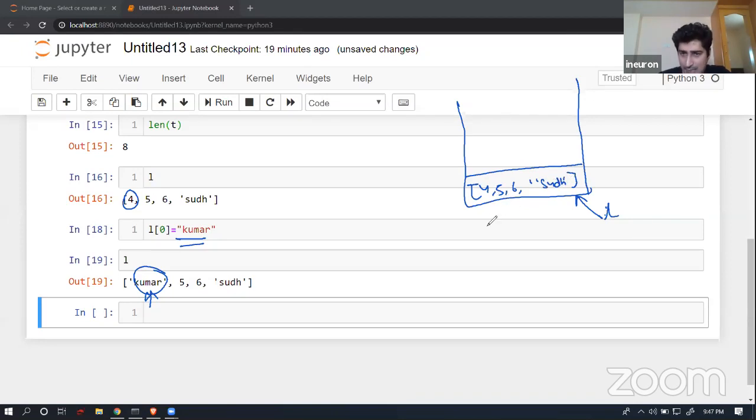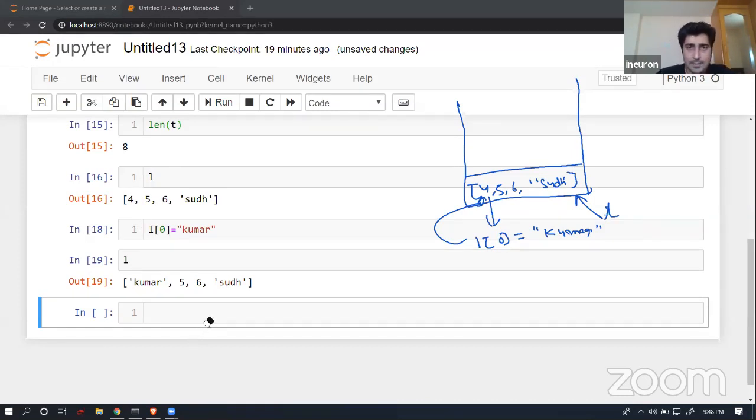Now I'm trying to access this data, which is available at list of 0th index, and I'm trying to do a reassignment operation. So I'm trying to replace this value 4, precisely, by KUMAR. And for sure, in this particular location, it is going to perform a reassignment operation in case of a list. Now I will try to perform a similar kind of operation even with respect to tuples, and let's try to understand whether these operations are allowed or not.